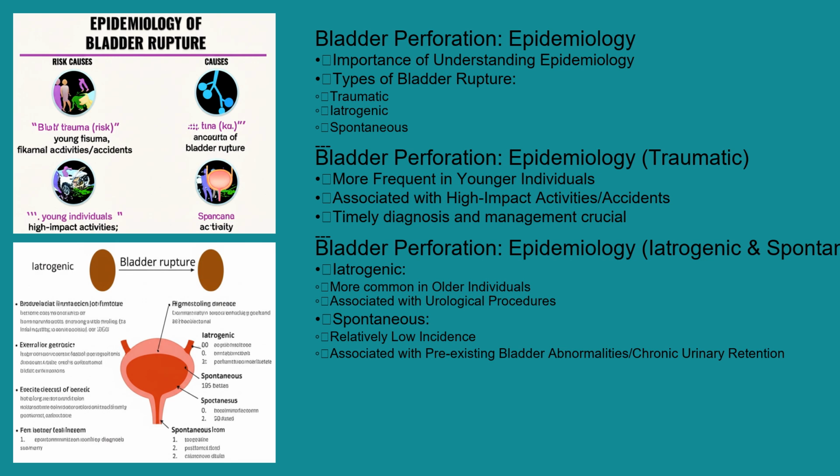While bladder perforation isn't a common condition, understanding its epidemiology, or how often it occurs and who it affects, is still important. Traumatic bladder ruptures are more frequently seen in younger individuals, particularly those involved in high-impact activities or accidents. Iatrogenic perforations are more common in older individuals undergoing urological procedures. The incidence of spontaneous rupture is relatively low and is often associated with pre-existing bladder abnormalities or chronic urinary retention. It's important to note that timely diagnosis and management are crucial for all age groups.